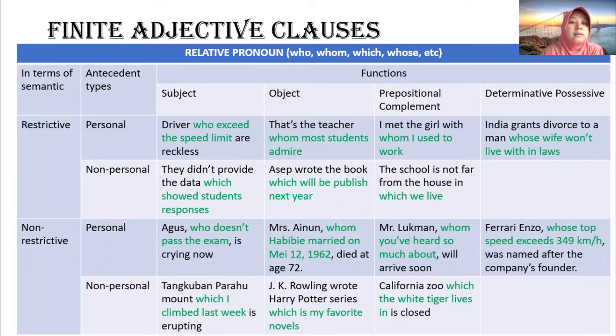Okay. Adjective clauses are divided into finite and non-finite adjective clauses. So this is the table of finite adjective clause. In terms of semantics, adjective clause is divided into restrictive and non-restrictive.